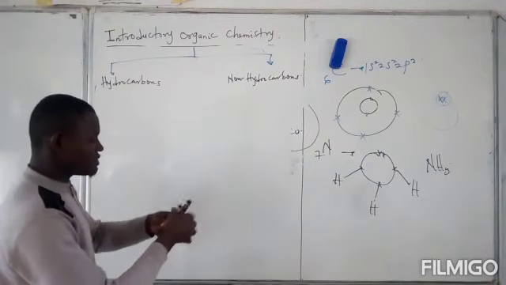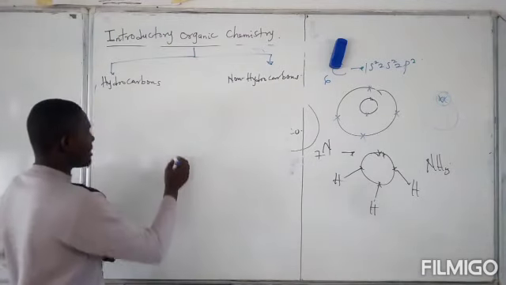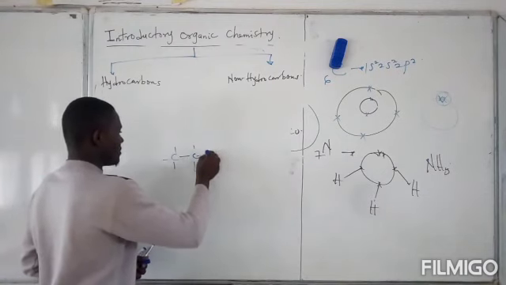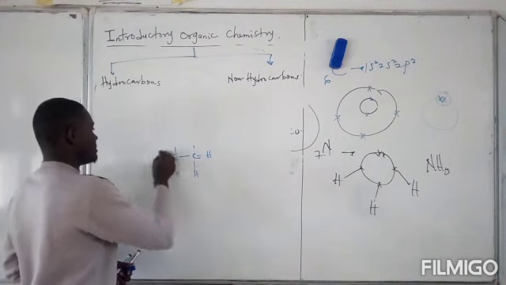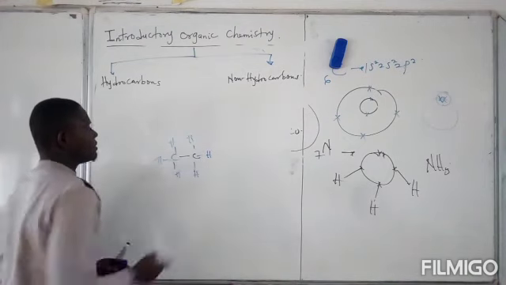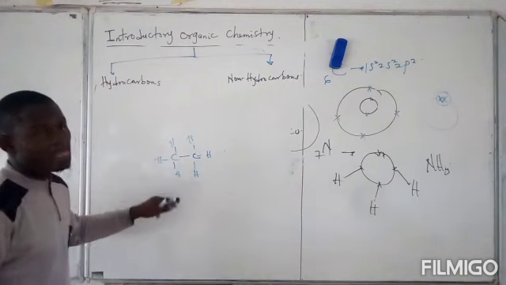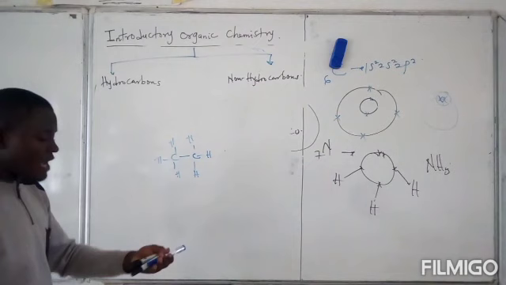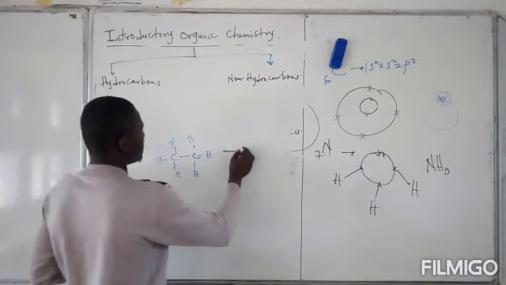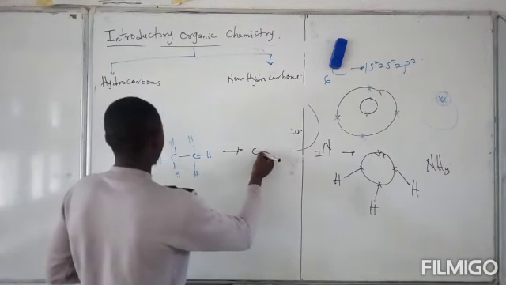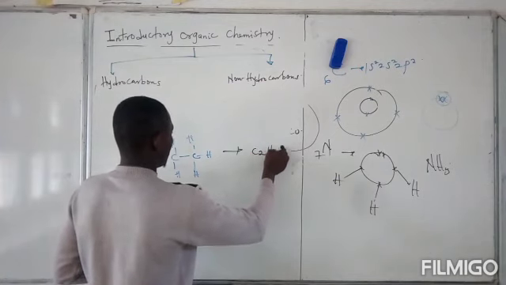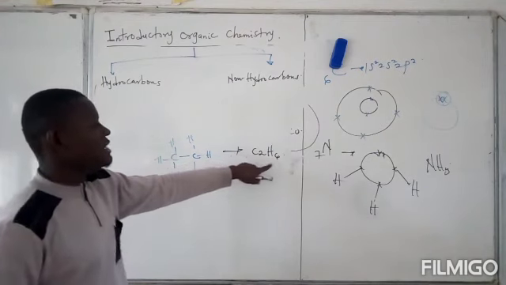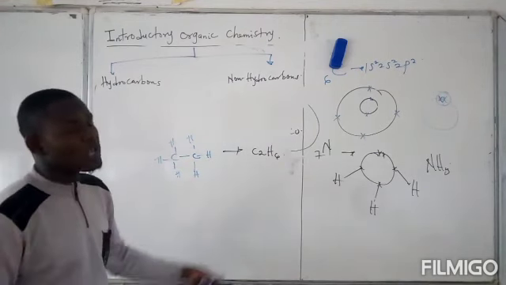But before I give you these examples, let me just quickly illustrate what I'm saying. If you have something like this, this is called ethane. This ethane molecule, you can all agree with me, obviously contains only carbon and hydrogen only. So you can always write this as C2H6. So this is ethane. We can see it contains 2 atoms of carbon and 6 atoms of hydrogen. So this is of course a hydrocarbon.